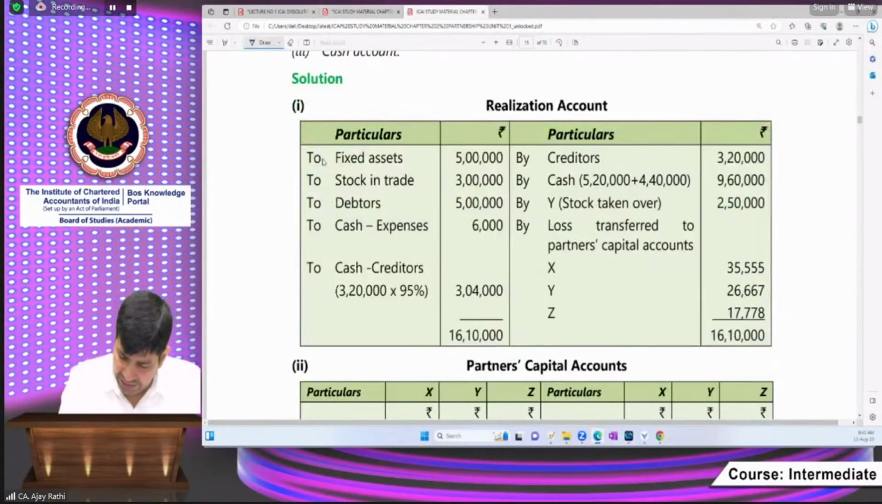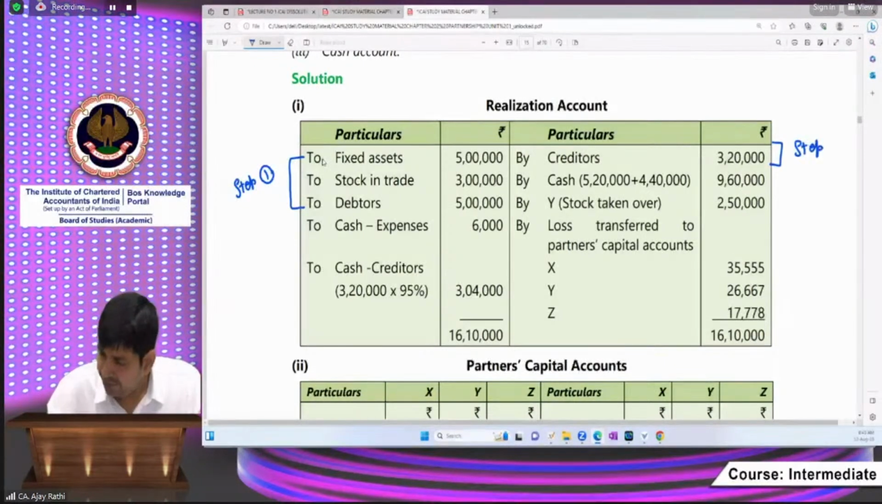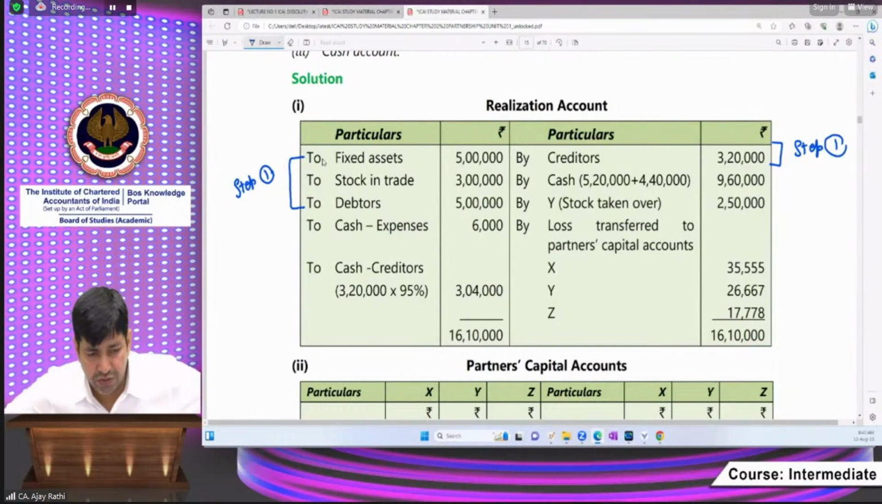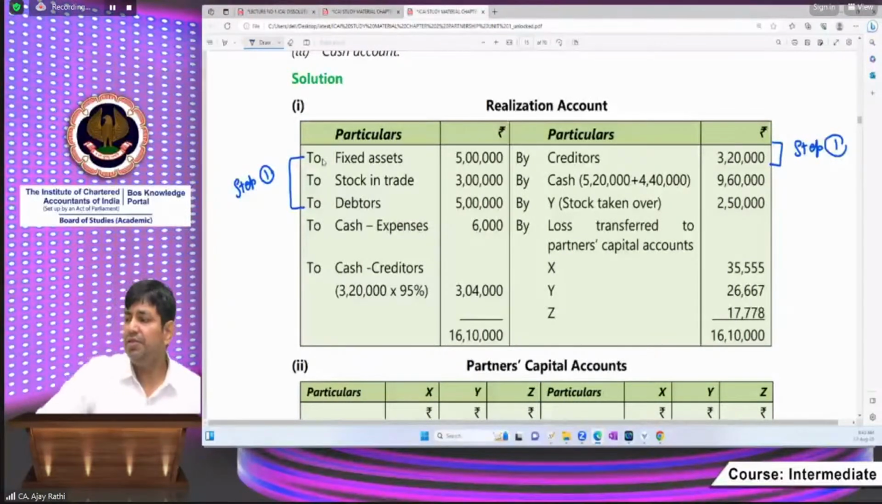Yes. This is step number 1. Please check and confirm that you are clear with what has been discussed up to step number 1: transfer book values of all the assets and liabilities. Yes, sir, we are okay with the PDF solution. Okay, beta. Step number 1, transfer book values of all the assets and liabilities to realization account.